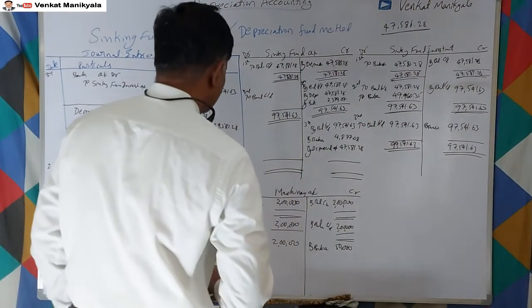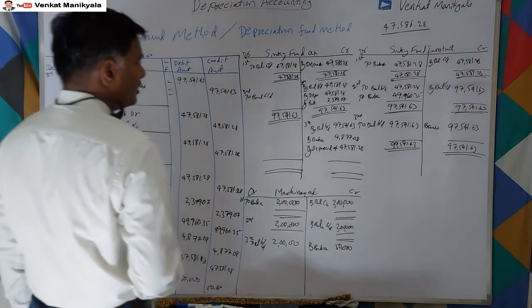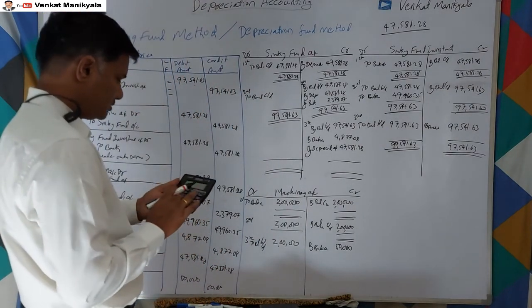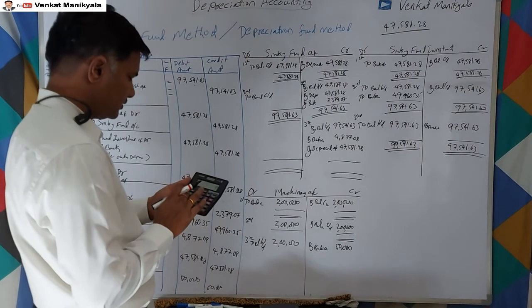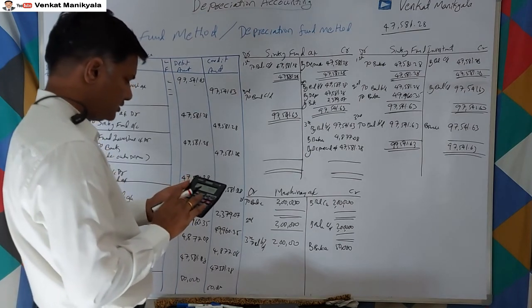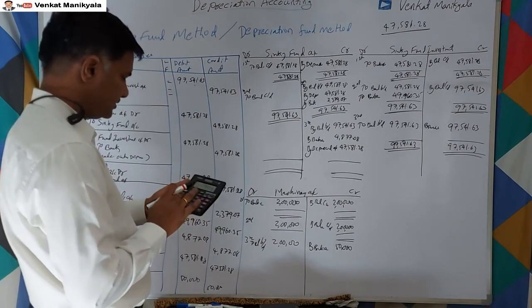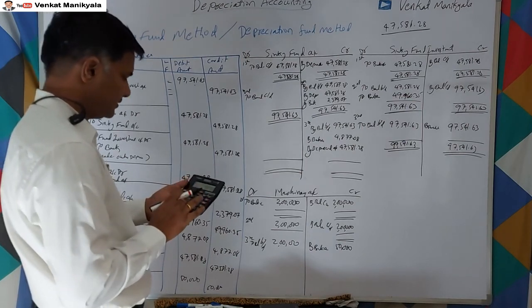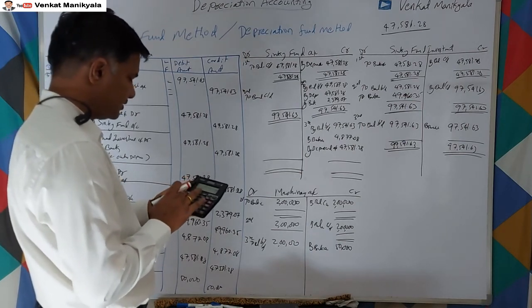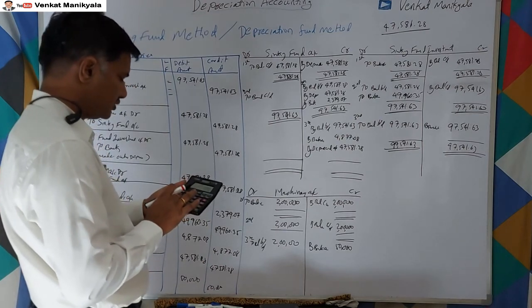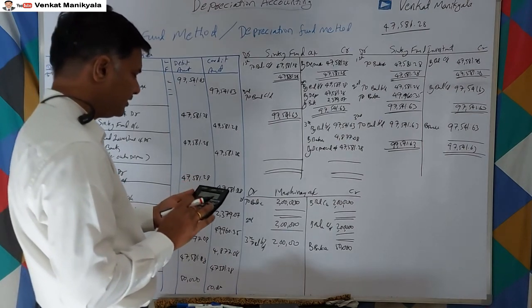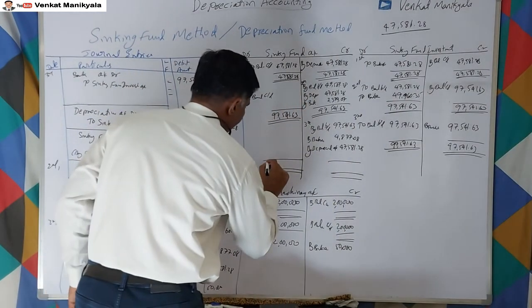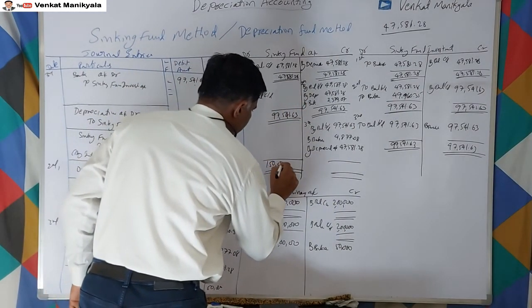So how much is in this? 97,541.63 plus 4,877.08 plus 47,581.28. It is giving exactly 1,50,000.